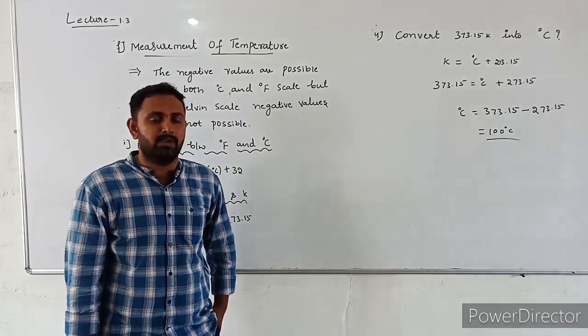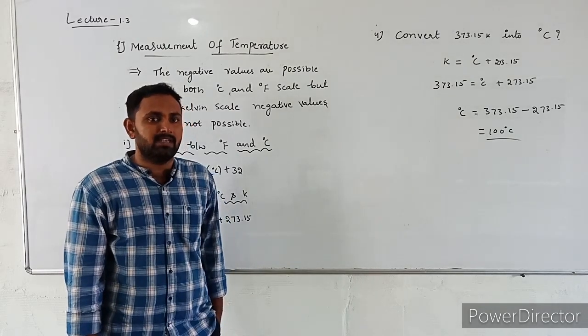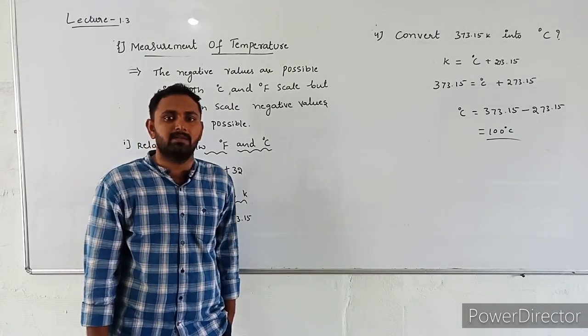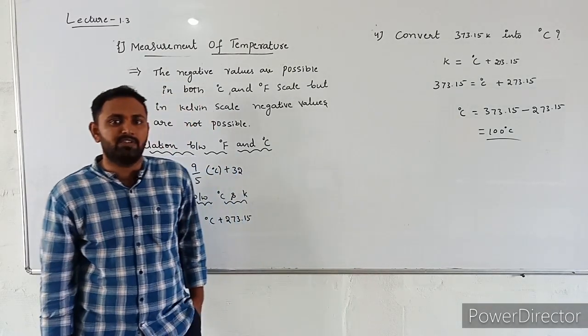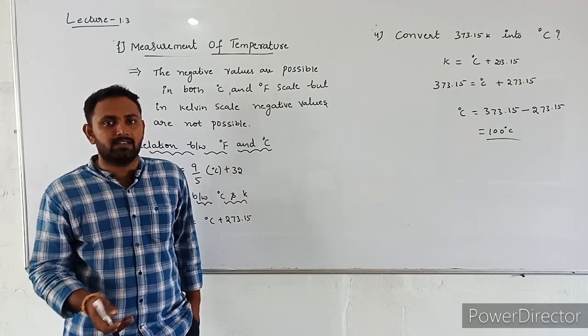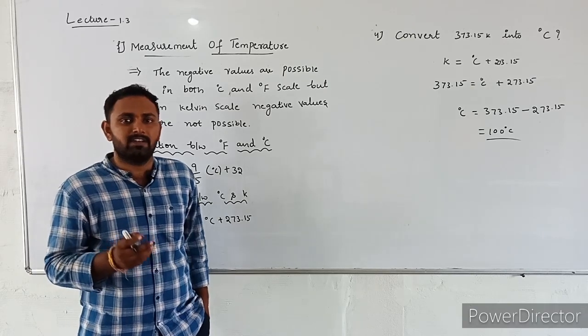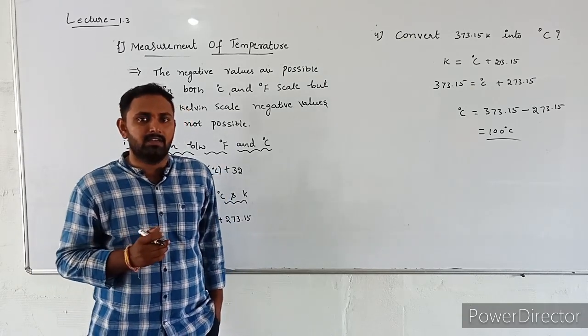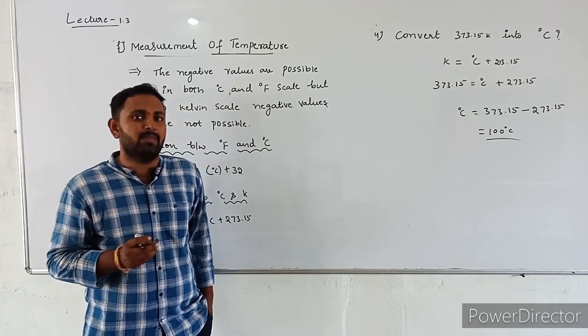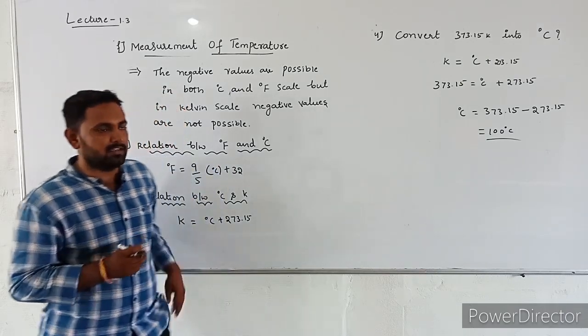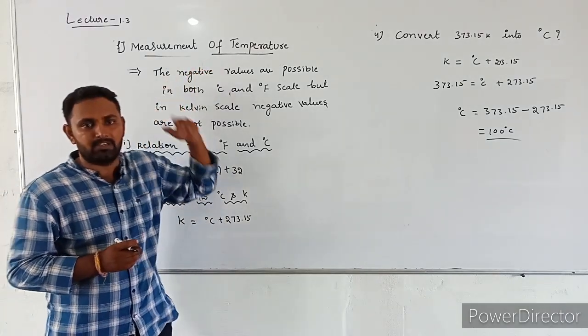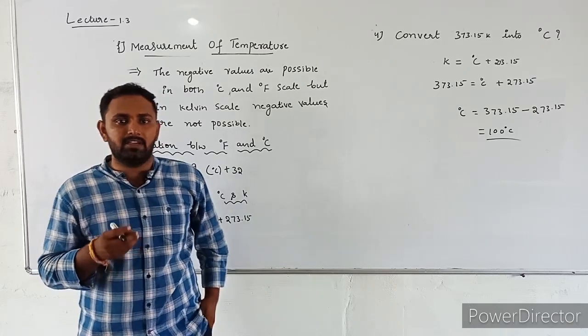This is the measurement of temperature. In today's class, we have learned about 7 basic physical quantities and their measurements, and next prefixes, and next measurement of mass and weight, and what is the difference between mass and weight. Next, measurement of volume, measurement of density, and the last one is measurement of temperature. We will continue in next class.